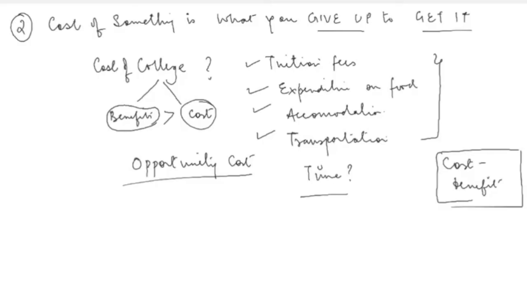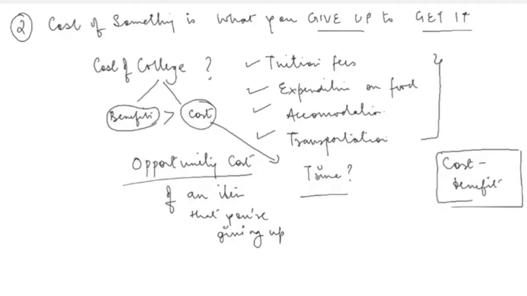But to be able to make a good decision, you need to be very clear with what is really the cost that you are including in your list. You will include all the direct cost attached with a particular action, right now going to college. You should also incorporate these indirect costs, which are called the opportunity cost. Opportunity cost includes the cost of an item or an activity or an action that you are giving up to get something. What is something that you are giving up to go to college?